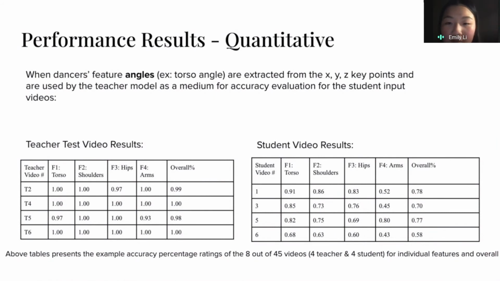And then for the 25 student videos in our testing data set, BalletNet Trainer outputs an overall rating ranging from 0.58 to 0.78. So as you can see, there's a trend of the student videos having a lower rating in general in comparison to the teacher test videos. And for dancers in training, this is as expected.